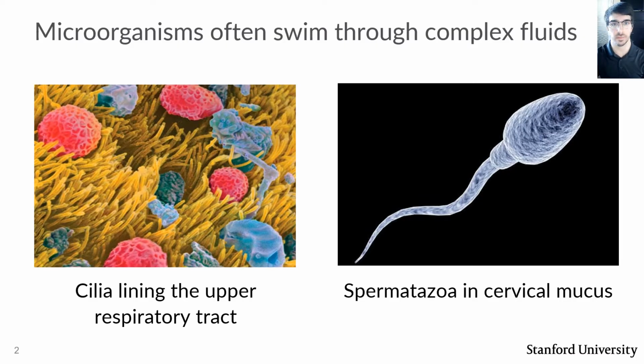There are many situations where microorganisms or individual motile cells like cilia are immersed in a complex fluid environment, and a change in the properties of the fluid can have a profound effect. For example, a change in the mucus surrounding the cilia of the upper respiratory tract of the lungs impacts their ability to pump foreign substances out of the body. Another example is how changes in fluid properties of cervical mucus impacts the motility of spermatozoa, and has been shown to be one cause for human infertility.